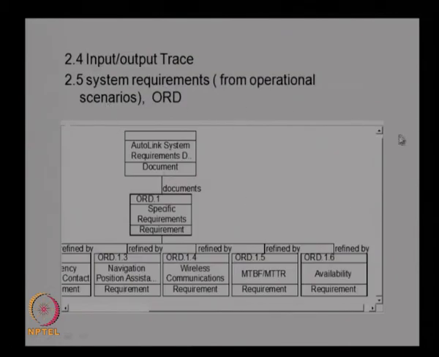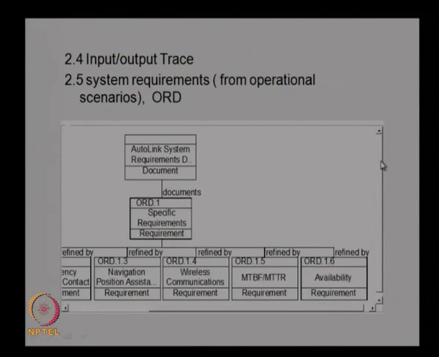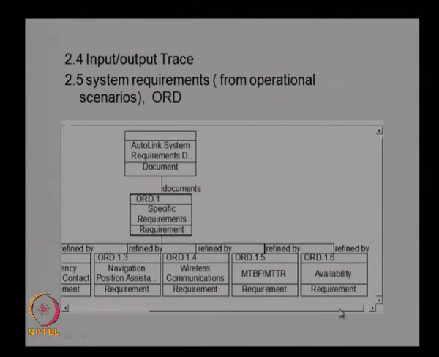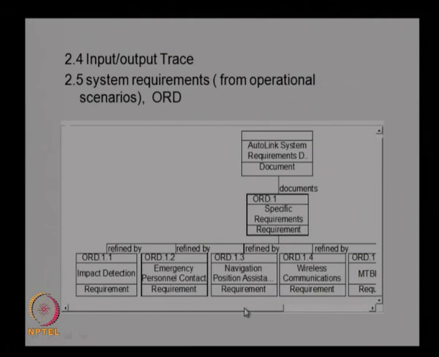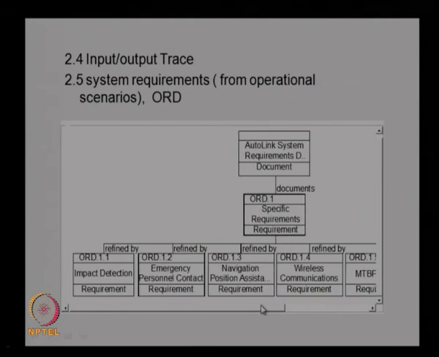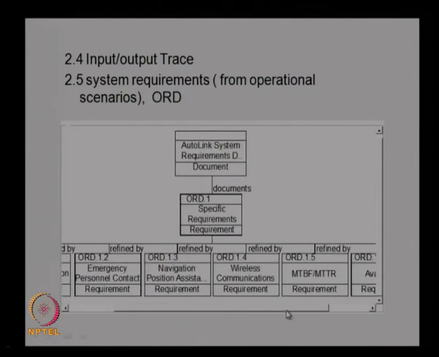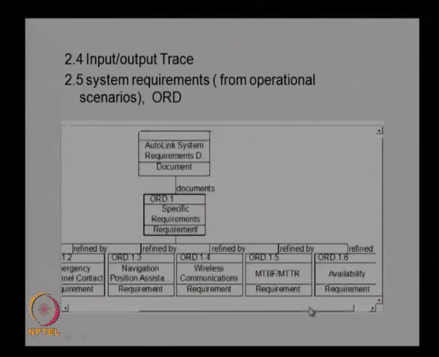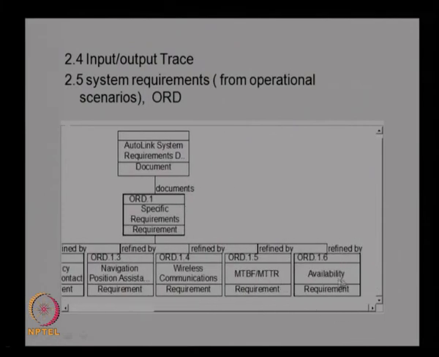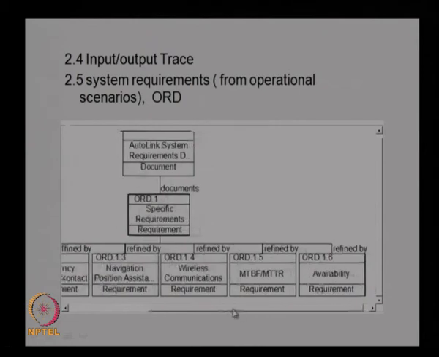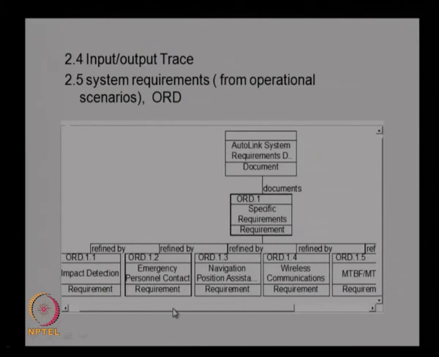This shows the requirement document. As I mentioned earlier, we need to prepare an originating requirement document based on all the requirements analyzed and identified. We have the main requirements like the impact detection requirement, emergency personnel contact requirement, navigation position assistance, wireless communication requirements, then mean time between failure and repair requirement, and availability requirement. Like this you can have many other requirements also, depending on all the scenarios identified. You will have many additional requirements over here.